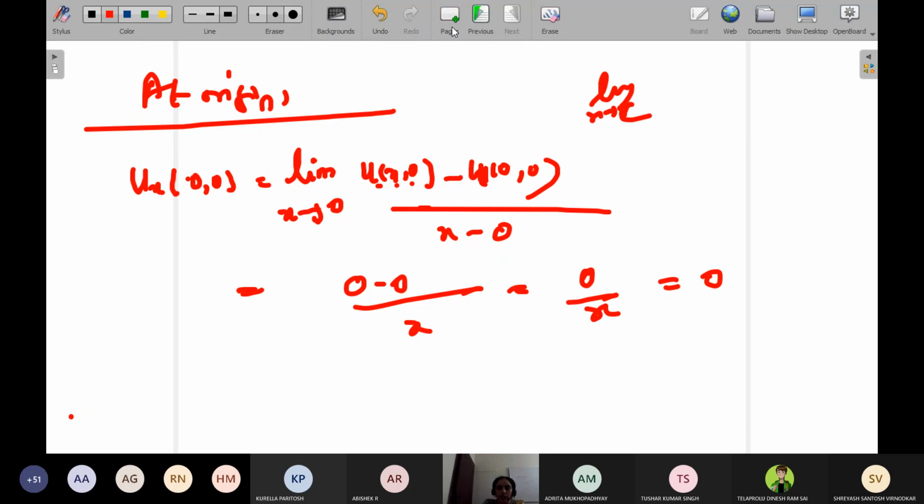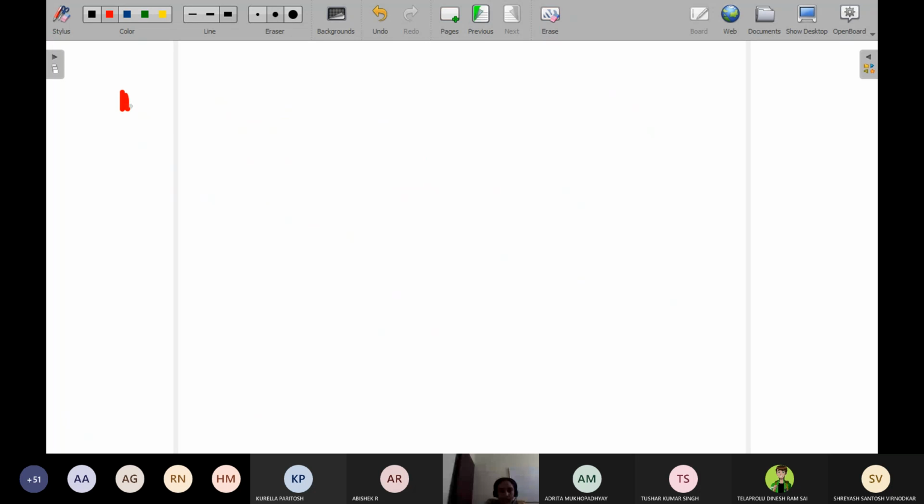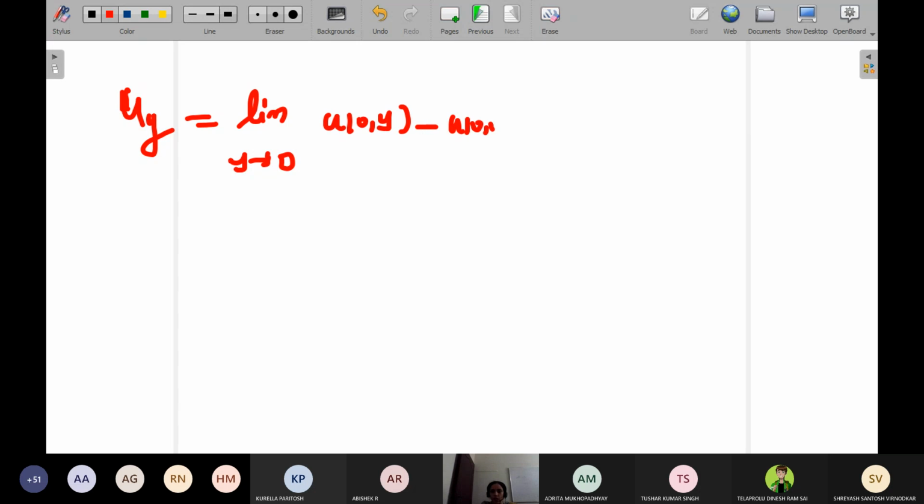Next, similarly, we are going to find the partial derivative with respect to y, uy. This will be equal to the limit y tends to 0 of u of 0 comma y minus u of 0 comma 0, divided by y minus 0.